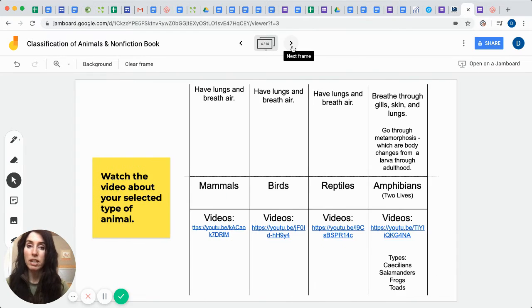Okay, let's study a little bit more about these particular animals. Mammals have lungs and breathe air. Birds have lungs and breathe air. Reptiles have lungs and breathe air. But look at this. Amphibians, because they go through a metamorphosis as a larva, they do have gills. And then as they start to grow, they develop lungs. And so as a frog, they're able to breathe air. Some of them just through their skin, but a lot of times through their lungs.